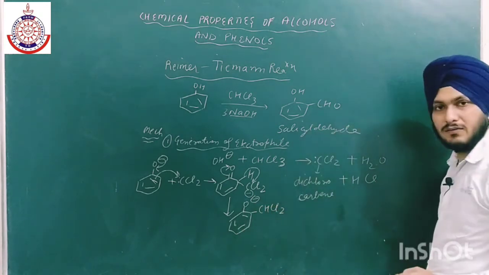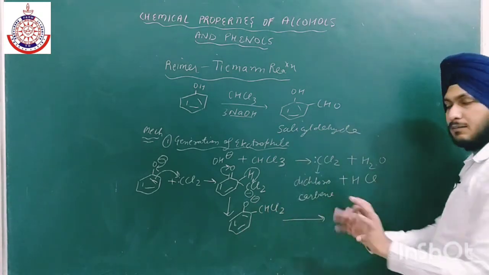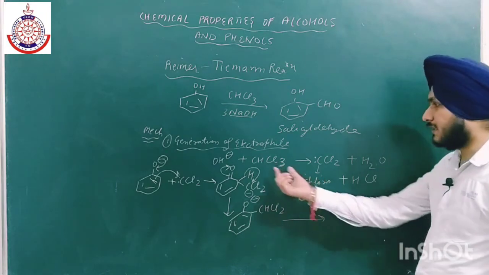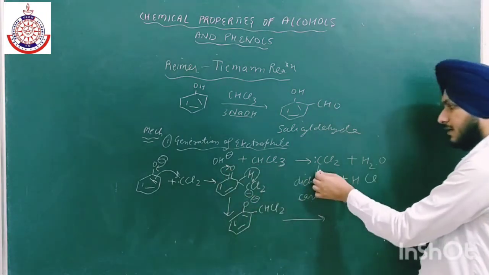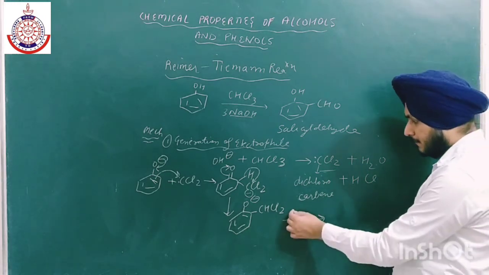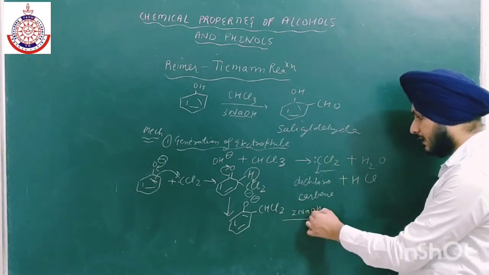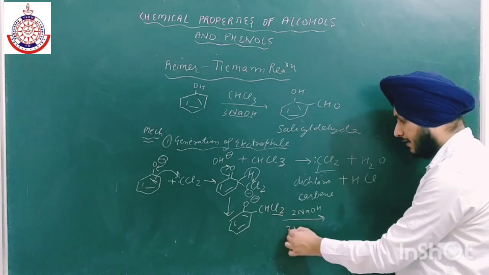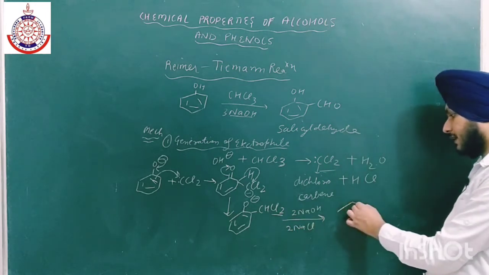Now we have to add 2 molecules of NaOH; 1 molecule of NaOH is already used in the formation of this carbene. Now we add 2 NaOH, and 2 Cl and Na will leave, and we will get this product.